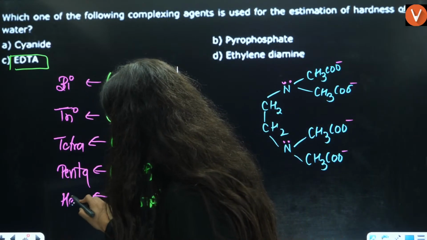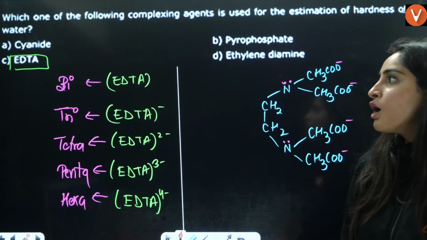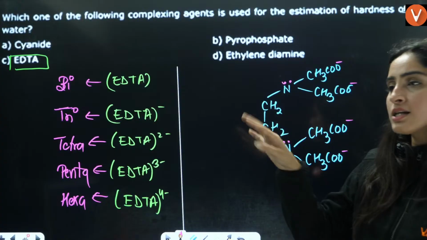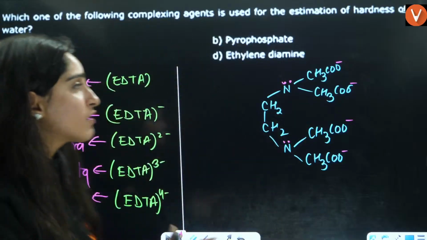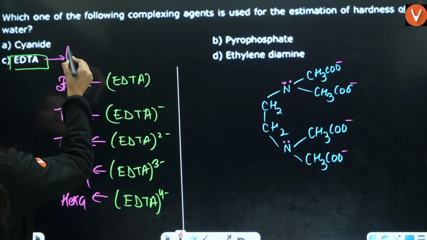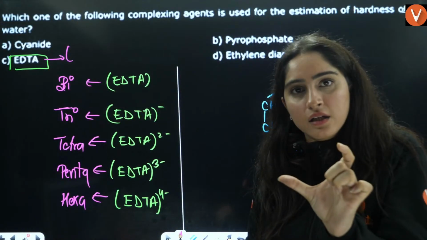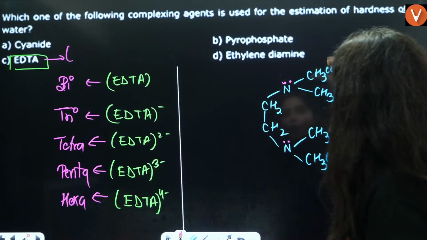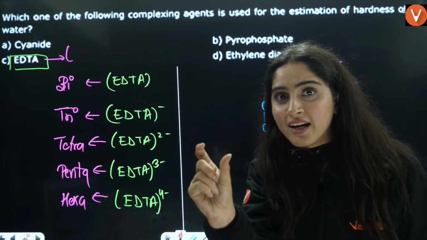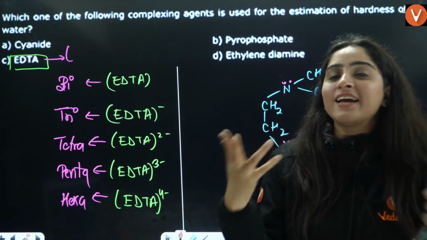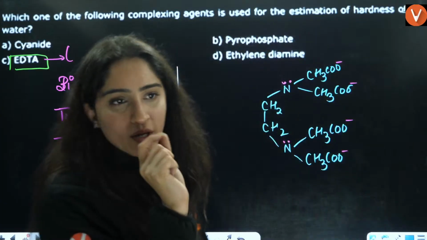A direct question can be asked: is EDTA pentadentate or hexadentate, what kind of ligand is it? First thing is to see whether there is 1 negative, 2 negative, 3 negative, or 4 negative. Second, if they have given EDTA only, but in the bracket they have written ethylene diamine tetraacetate ion or acetate, that means all the 4 others are acetate ion only. If they have written acetic acid, that means we have not taken out hydrogen from there. So according to that, you can just see.